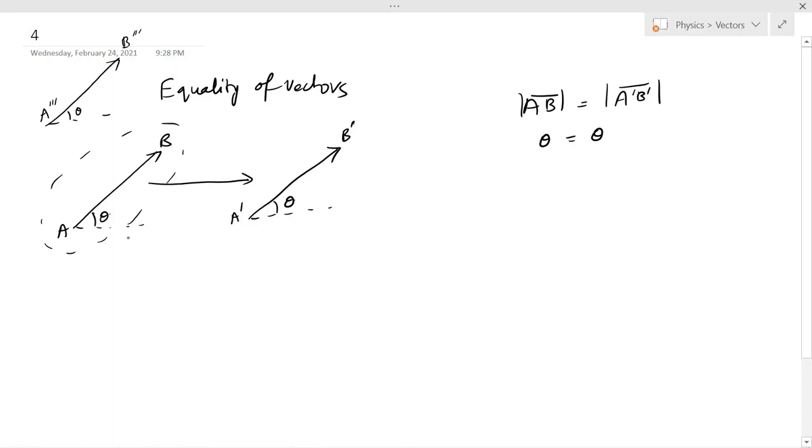For example, if I rotate this vector like this in this direction, then the magnitude will remain the same. Let's say the vector becomes PQ. The magnitude remains the same, but the angle, let's say, becomes theta dash. So the direction is changed, and hence this vector is not equal to the vector PQ because its direction is not equal. So these are not the same vectors.